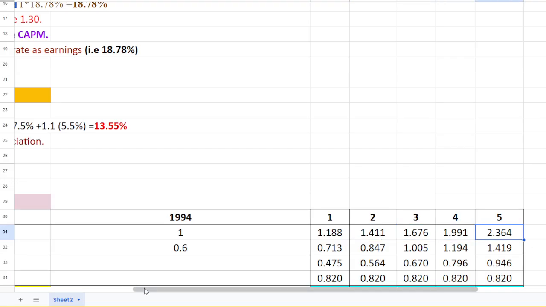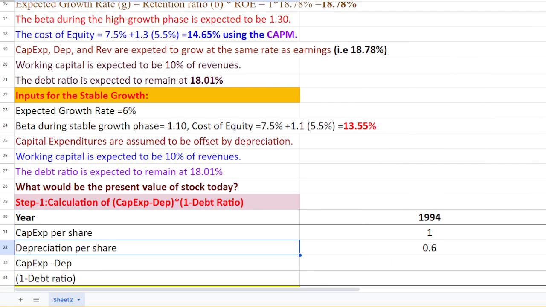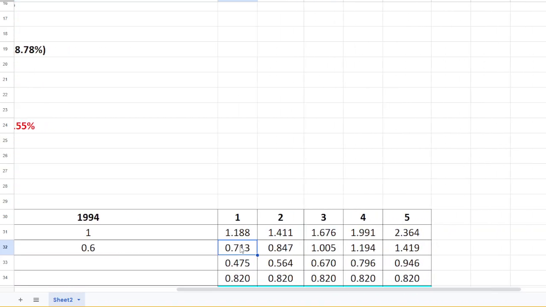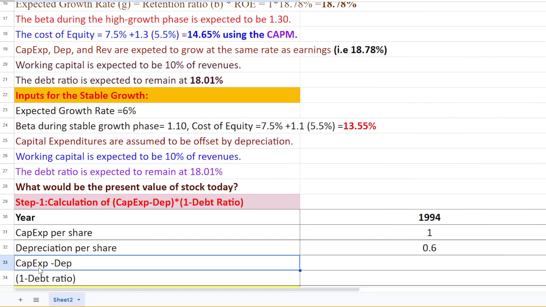While depreciation, which is the non-cash expense, is $0.6 per share. After 1 year its value will also increase by the same 18.78 percent. Then what about the difference between capital expenditure minus depreciation? Simply what we did here, we can see that it is this value minus this value. Simply the difference between this minus this.